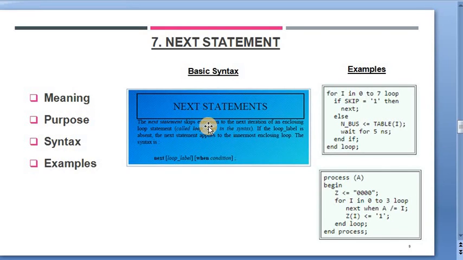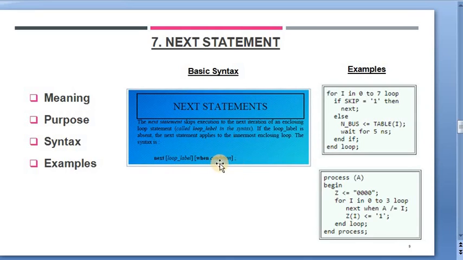The main purpose is that these statements help to skip a part of an iterative loop. As you see its syntax, the next statement is executed according to the when conditional logic. So when the loop condition is met, the next statement is executed inside the loop.